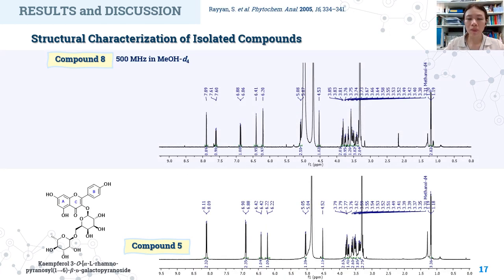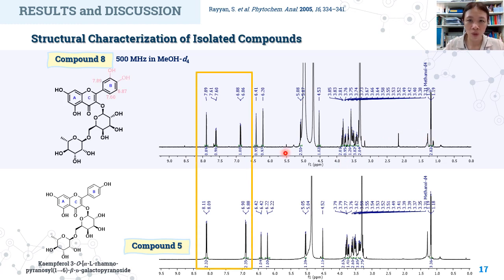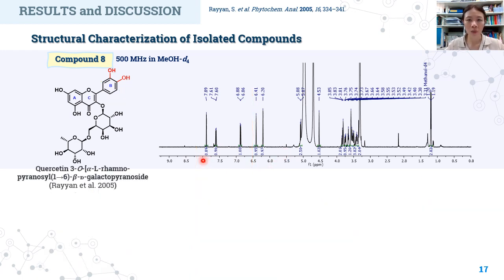The last compound is compound 8. The proton NMR of this compound shows a similar pattern to compound 5 that consisted of the flavone, galactose, and rhamnose, but the aromatic ring B was changed to a 1,2,4-trisubstituted benzene ring. So compound 8 was characterized as this name by Laurent and co-workers in 2005.